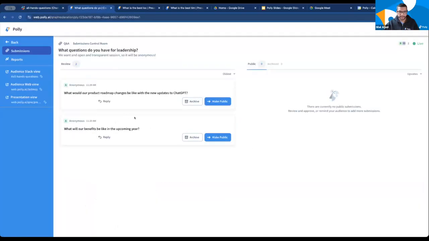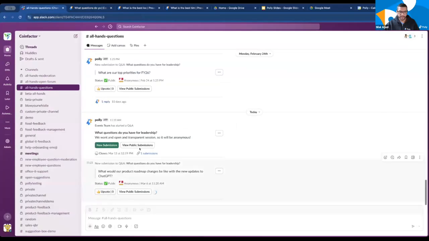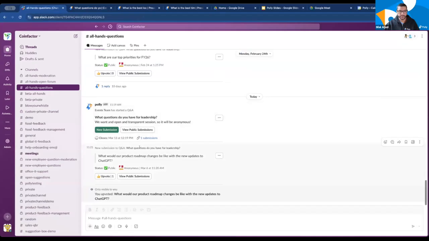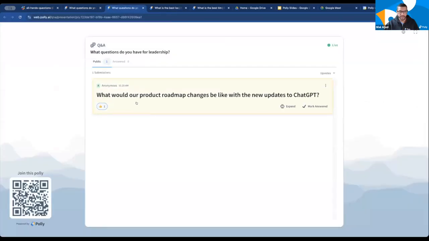And now I'm going to go ahead and make this question public. This is something that I think our entire audience would benefit from. I can go ahead and upvote this if I choose to. And when I pop that open in our presentation view, those upvotes will all get synchronized live. So this is one of the beauties of Poly, that everything that happens gets synchronized across the entire ecosystem, whether it's in Slack, whether it's in the web application, whether it's in a presentation view in PowerPoint or Google Slides.